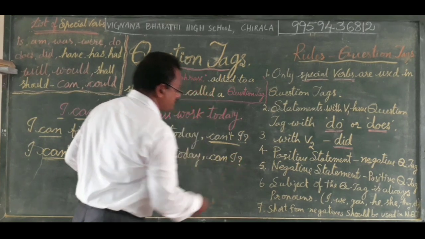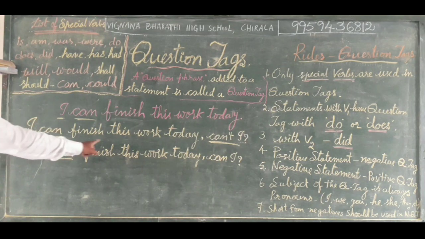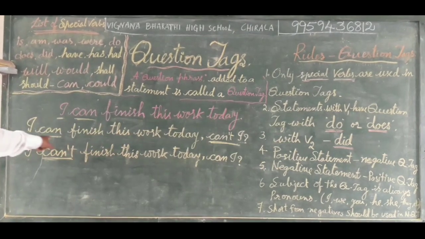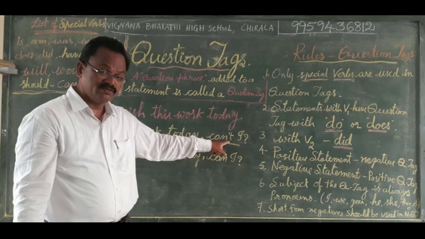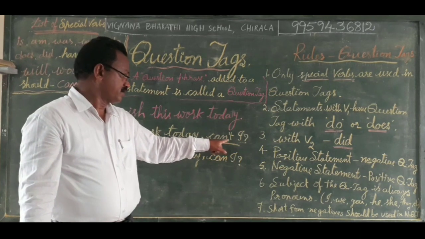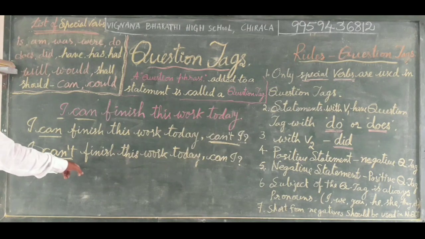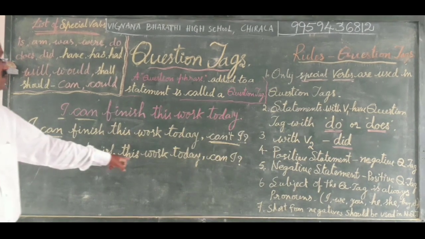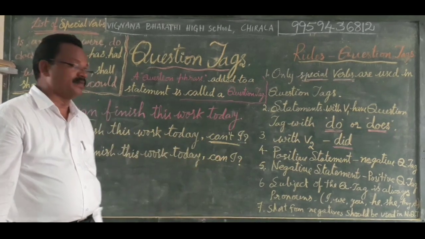Question mark. So here we need to check with the rules. The statement is positive. We do not find any negative sense here. That is why the question tag is added with the negative sense, with not: can't I. Here this statement is in a negative sense. I can't finish this work today, can I? Question mark.